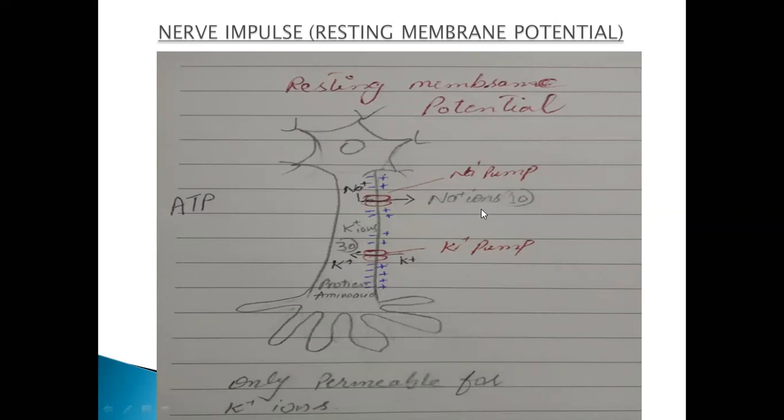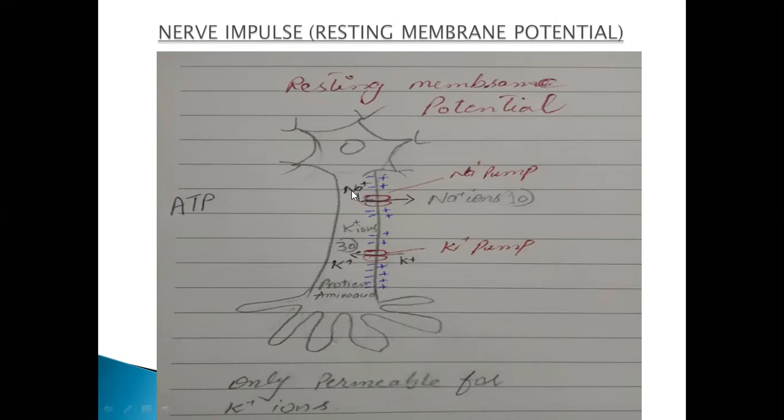Okay, now tell me students, inside of the cell, sodium concentration is low and outside it's high. What will be the movement of sodium ions? Will it move from inside to outside or outside to inside? Yes, outside to inside. How? You can see this arrow. Outside the concentration is high.